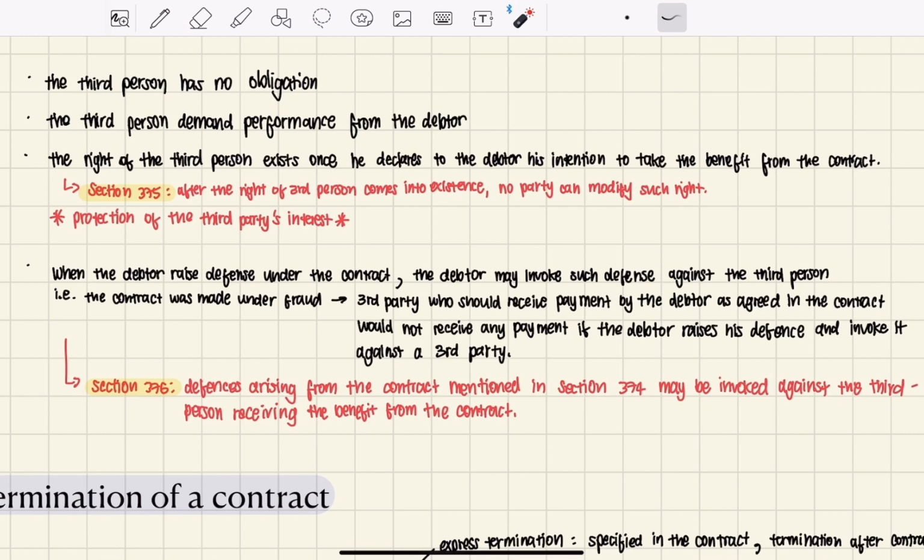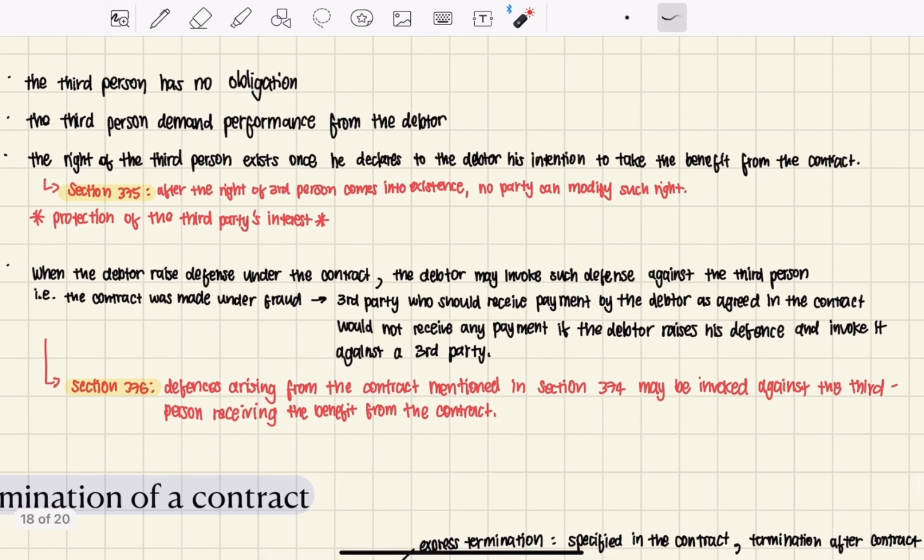For example, if the contract was made under fraud, then this third party who should receive the payment from the debtor as agreed in the contract would not receive any payment if the debtor raised his defense and invoked it against the third party, because the contract would be voidable if it was made under fraud. So if the debtor raised that issue, then the third party who is benefiting from the contract would not receive the benefits of the contract.